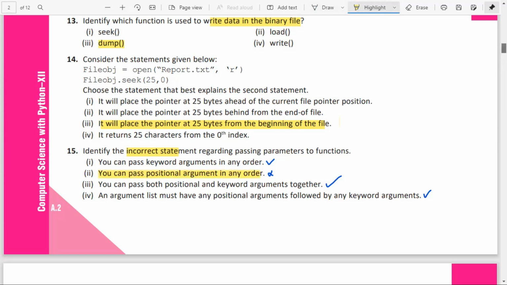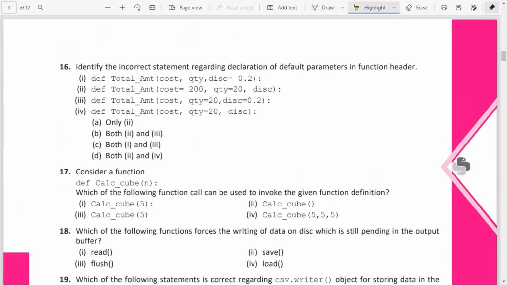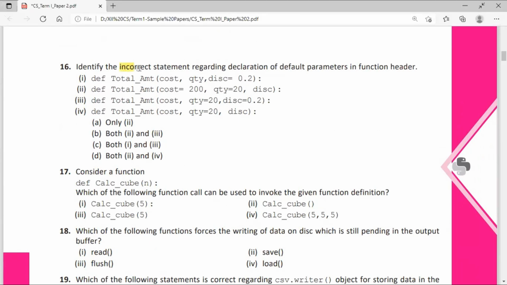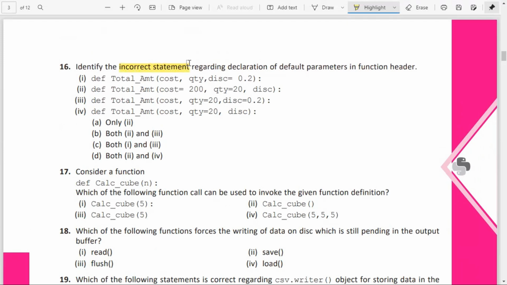Next one, identify the incorrect statement regarding the declaration of default parameters in function header. Okay, default parameters in function header. When we are using default parameters, they should be on the extreme side or the right side. So the first one, the default parameter is on the right side, that is the extreme end, that is correct. Here the default parameters are to the left side, so this is wrong. This is not correct.